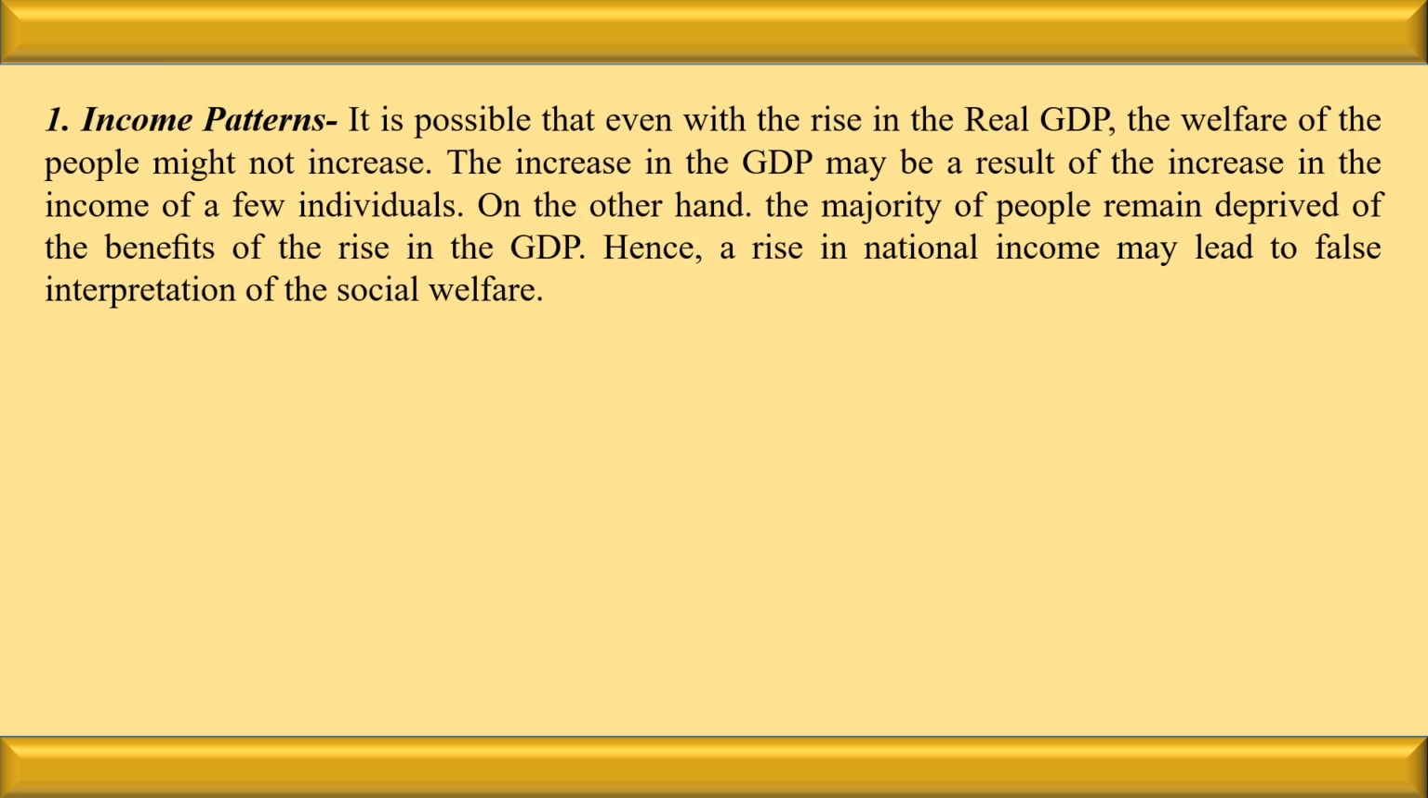The first point is income parameters. Listen, it is possible that even with a rise in the real GDP, the welfare of the people might not increase. Why and how? If the increase in the GDP is on account of the increase in the income of a few individuals, then only a few individuals will be benefited, and the society as a whole will not be benefited by the increase in the GDP.